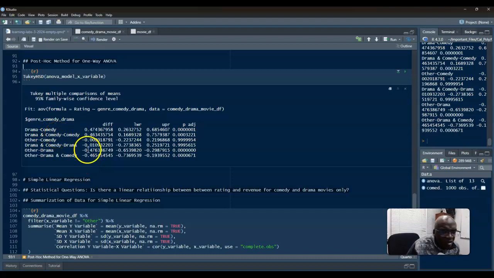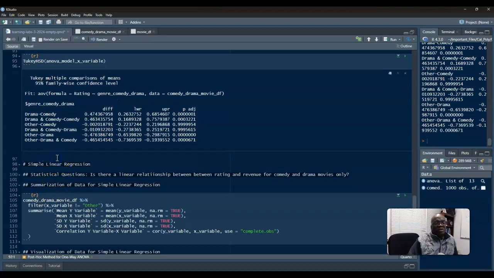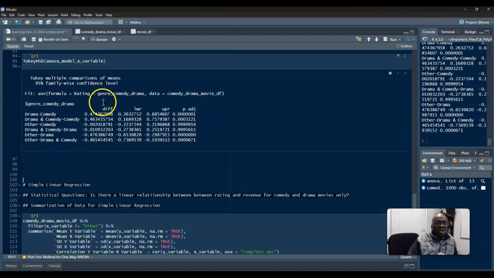So you can try to write that out. This is very interesting. Okay. Very, very interesting. So with that being said, that's it for one-way ANOVA. Okay, you got to see it. Next video is simple linear regression. You can see I already have most of the work done. Alright, see you in the next video.